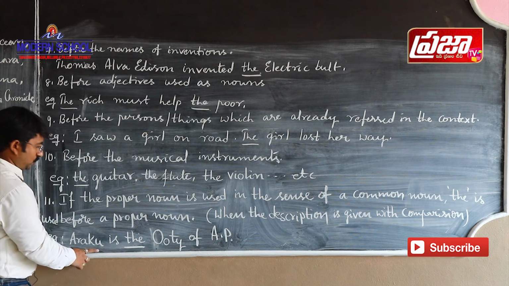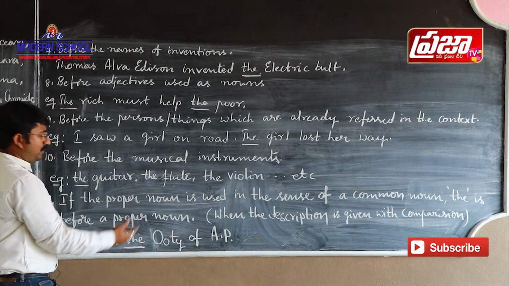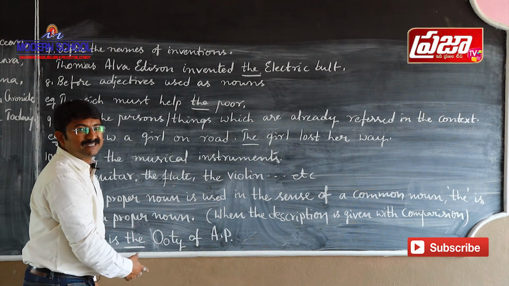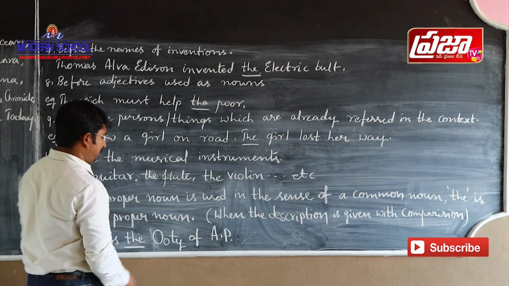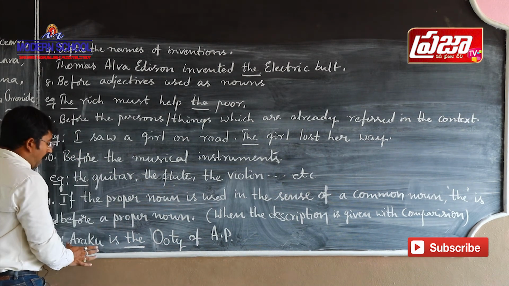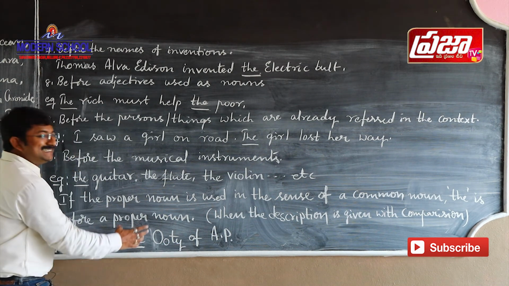Actually see here, Araku. Araku is a place which is in AP, and everyone knows that Ooty is the coolest place. Ooty is one of the coolest places in South India. So here Araku is compared with Ooty and described.